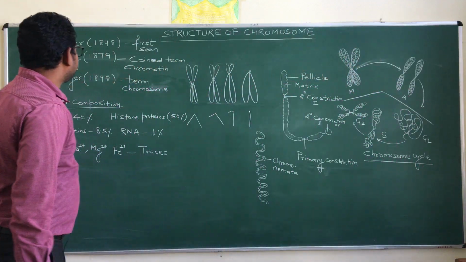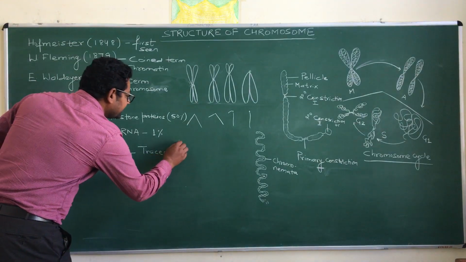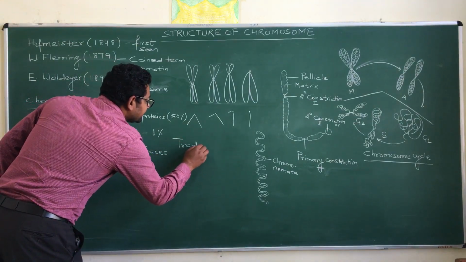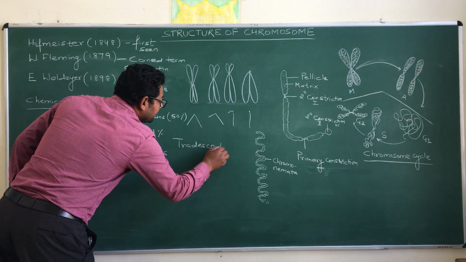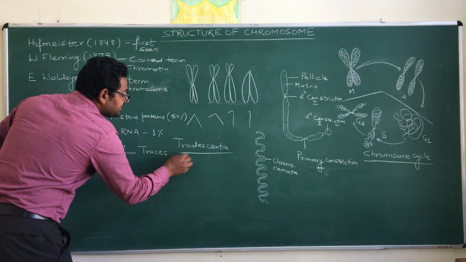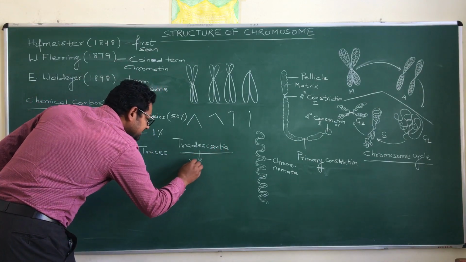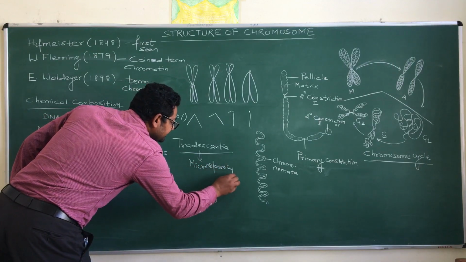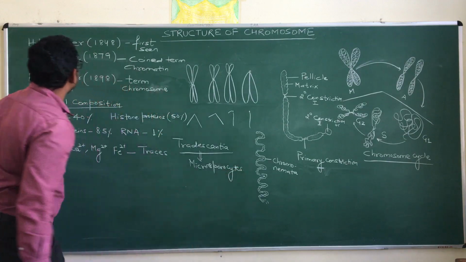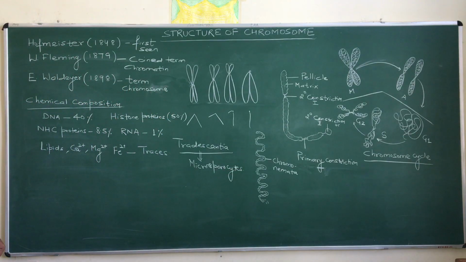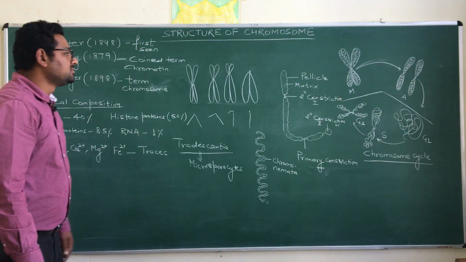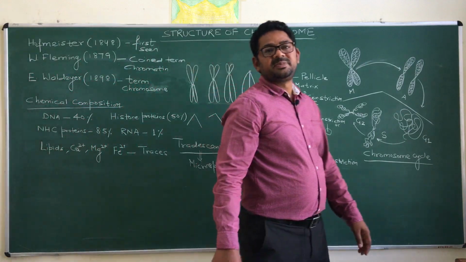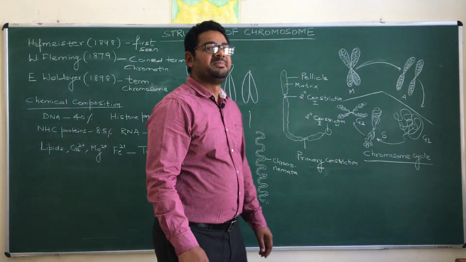So they were working on an important plant named Tradescantia, and when they studied the microsporocytes, they saw such structures which are now named chromosomes. So the credit for seeing this structure goes to Hofmeister.